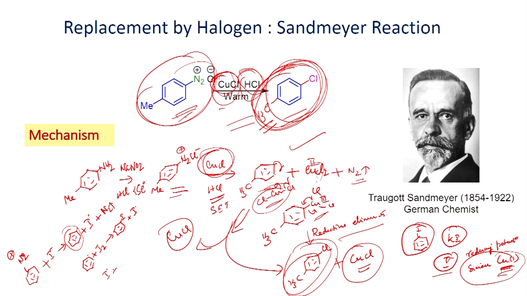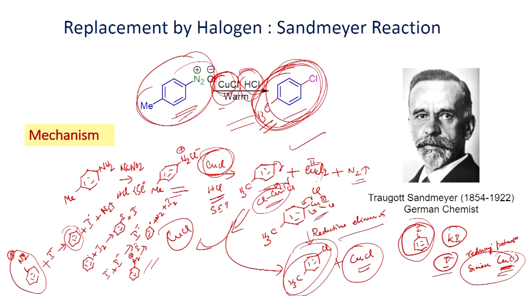So, I dot, this I minus can give radical anion. Once we have this one, this also can react with your diazonium salt to give aryl radical plus nitrogen plus I 2. So, if you want to make iodobenzene, you can try to directly react with potassium iodide, for example, and you will be able to do the iodination. You can try to replace the N2 with I, then you will be able to make iodobenzene as the product in good yield.